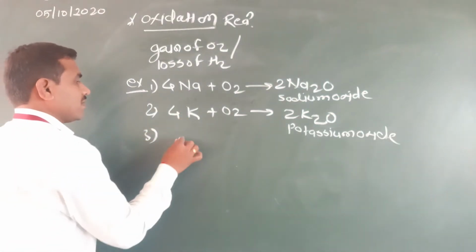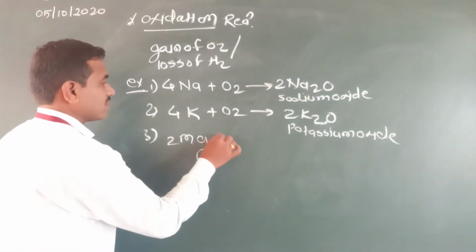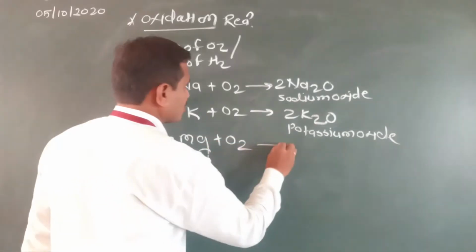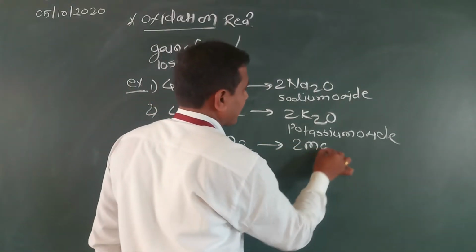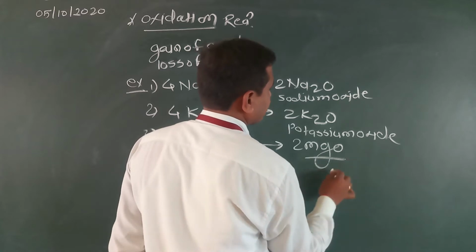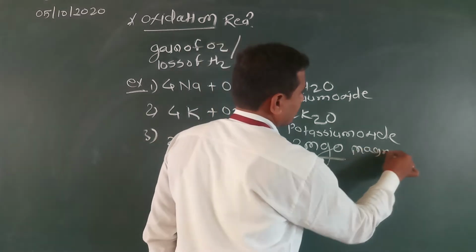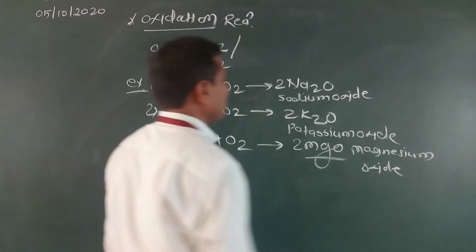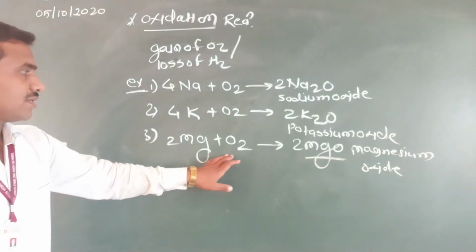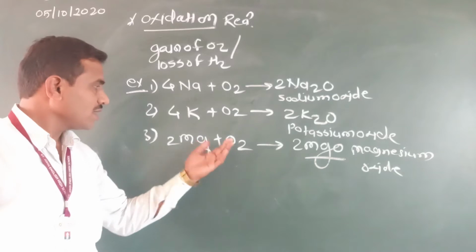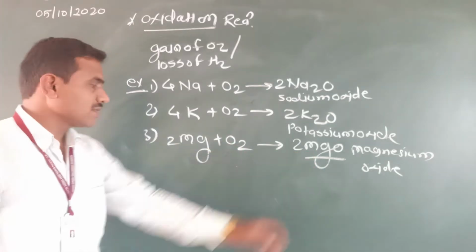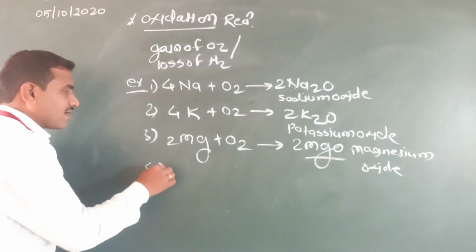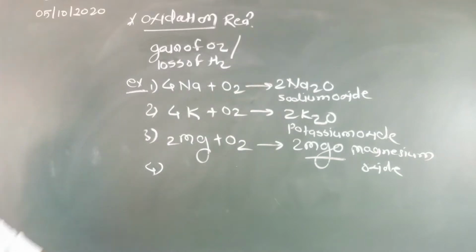Take another example. For example, magnesium reacts with oxygen to form magnesium oxide. It is also an oxidation reaction. It is one example of oxidation reaction also. Gain of oxygen is there. Now take another example.